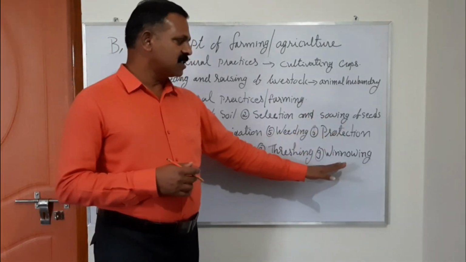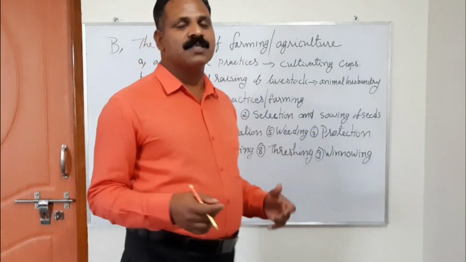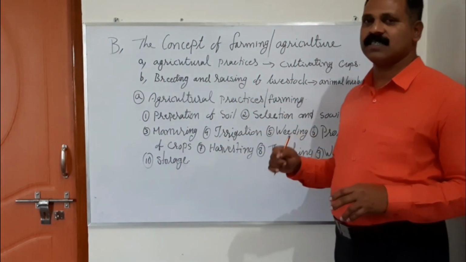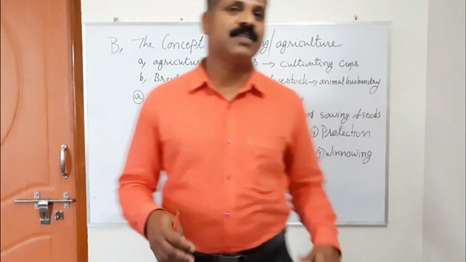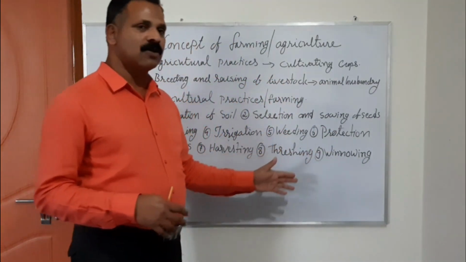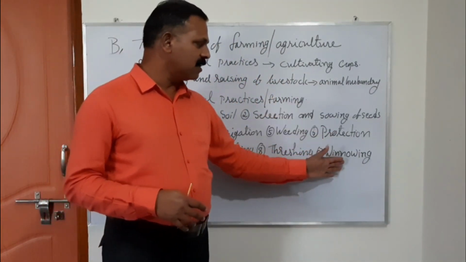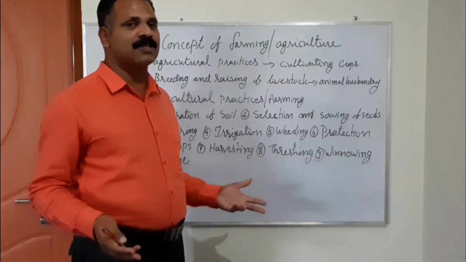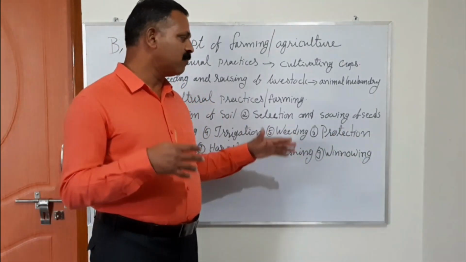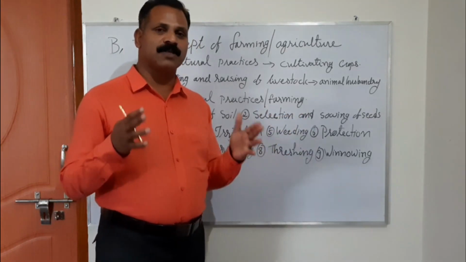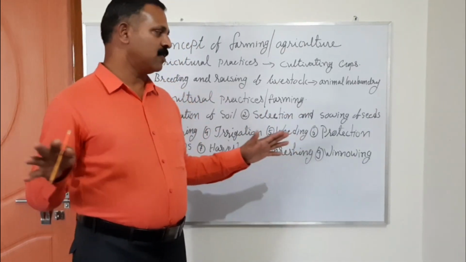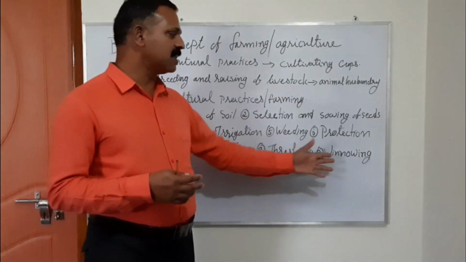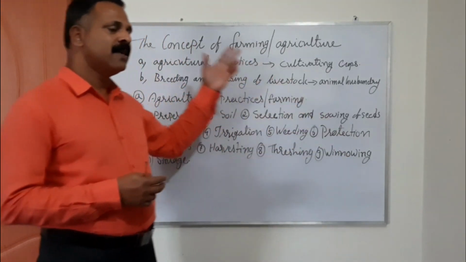And the next one is winnowing. Winnowing is the procedure of removing any remaining parts which are not at all useful or needed from the crops. For that, wind is used, or some windmills are used. With the help of moving air, farmers separate all the unwanted remains from the crops. That is called winnowing.